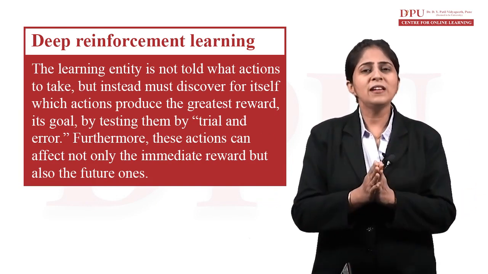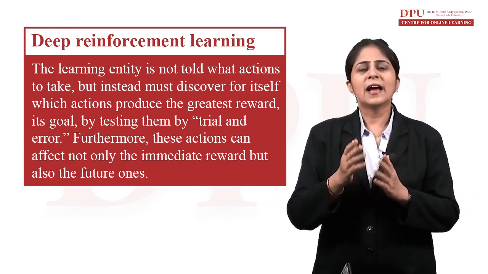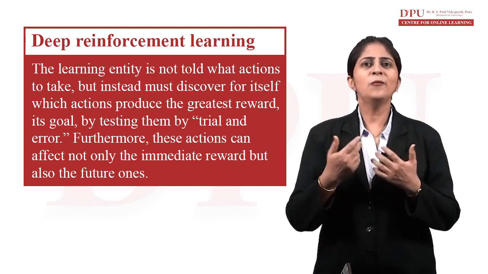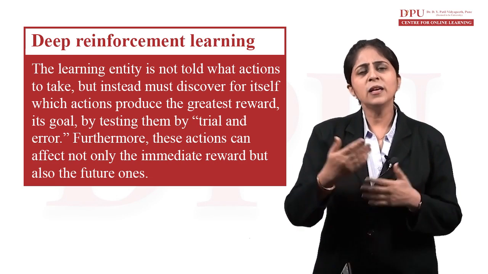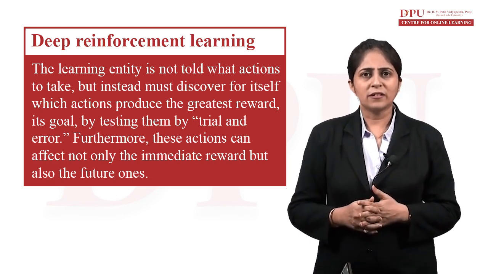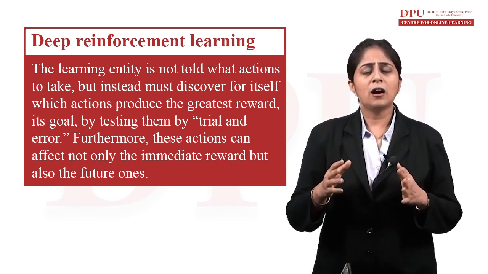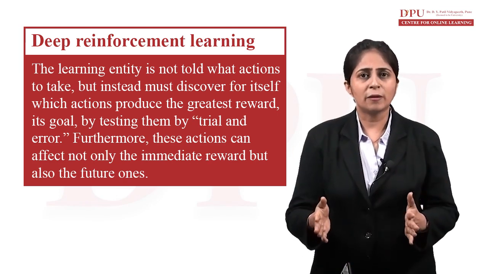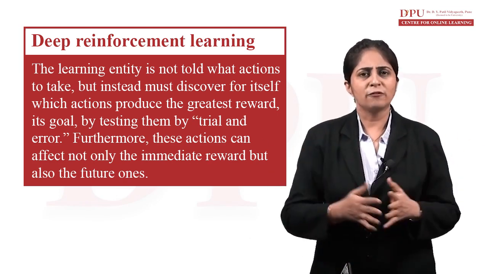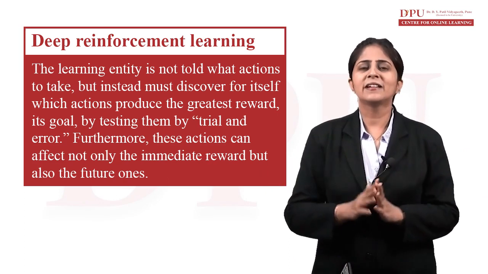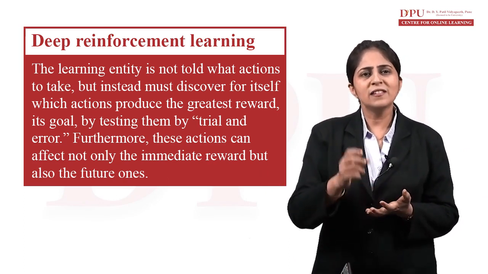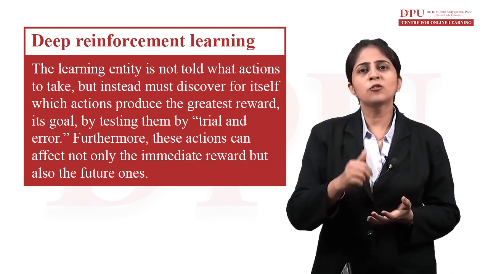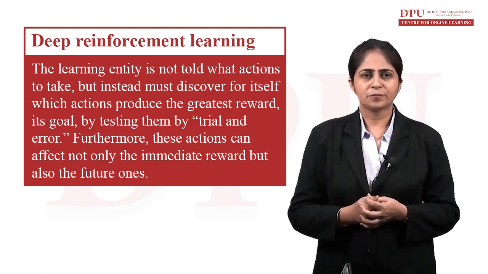It is probably the first approach that comes to our mind when we think about learning. Every time we go to a new environment, we explore it and learn by interacting with it.